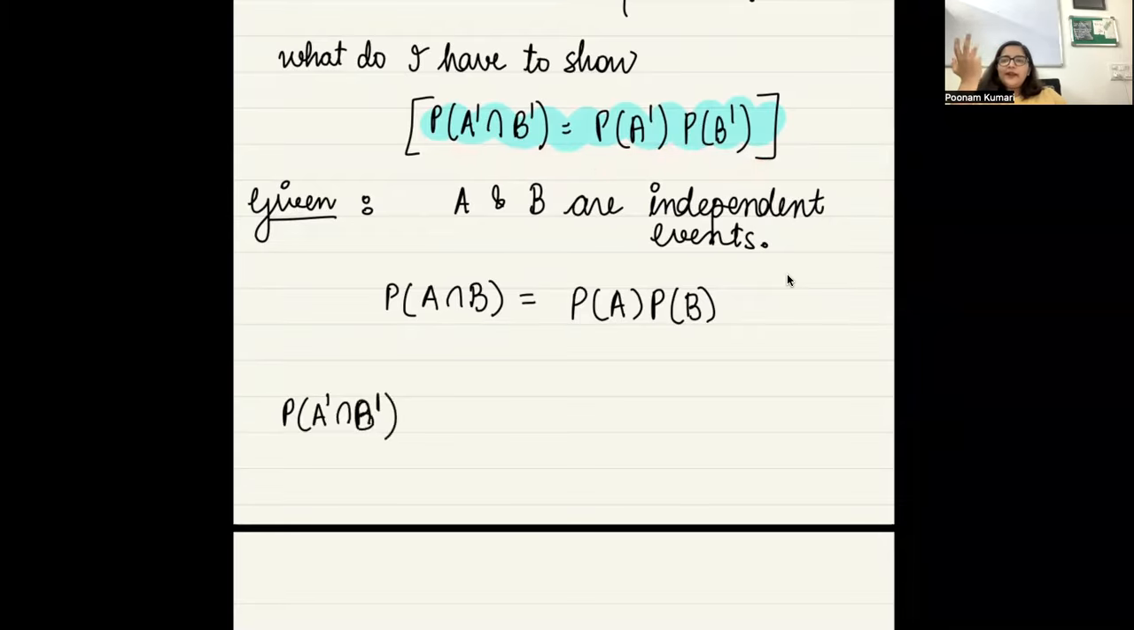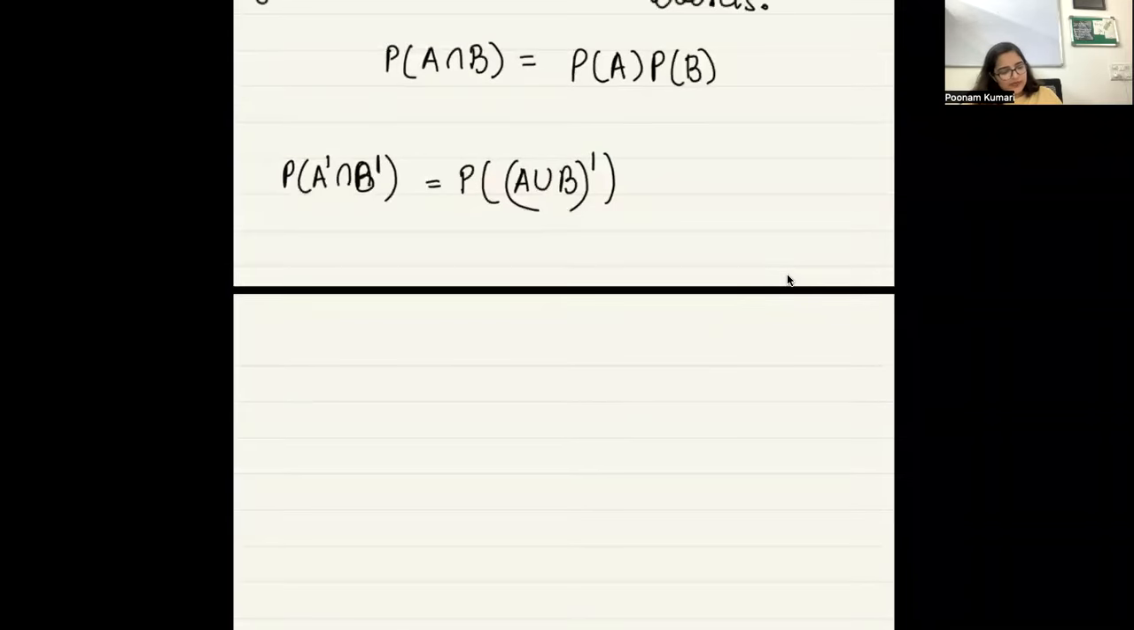But what is A complement intersection B complement? How can I write it? A union B whole complement. Can I write it like this? This I know, right? In case anybody is having any issues here, you can see this. This is actually called De Morgan's law.